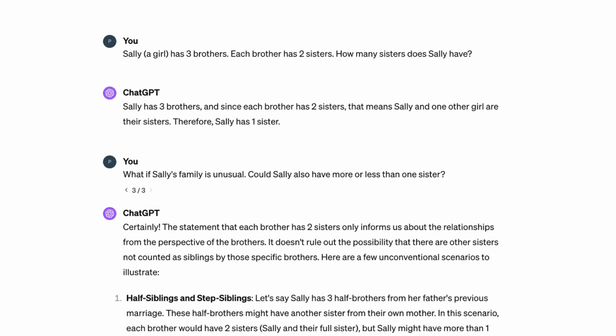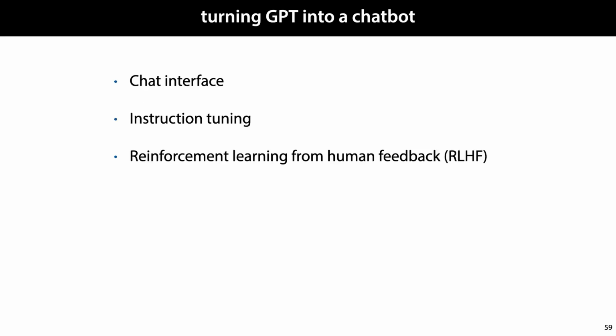While the suggestion that this was possible was already present in the results presented for GPT-3, few people realized we would get this far this quickly. But GPT-3 by itself wasn't a chatbot. A few things needed to happen before the raw abilities of GPT-3 could be refined into something that could hold a conversation. These are the main three ingredients. We need a chat interface, we need instruction tuning, and we need human feedback. We'll briefly outline the basic idea of each step.